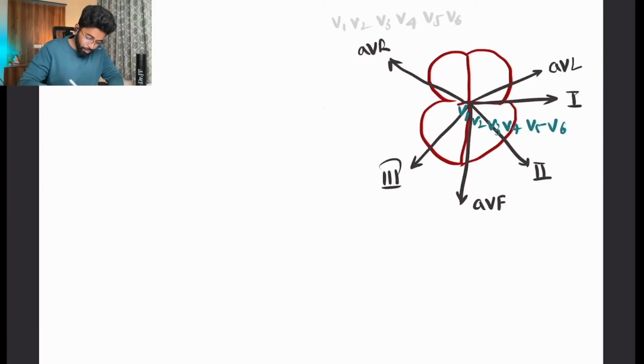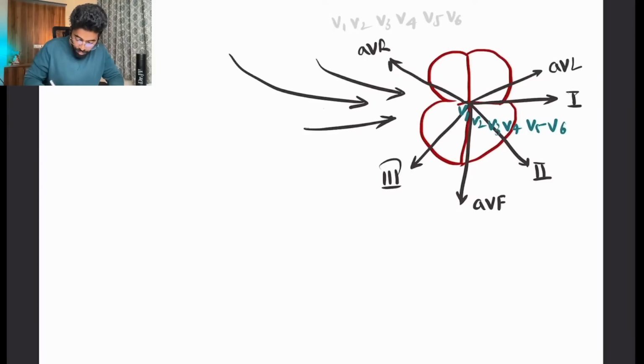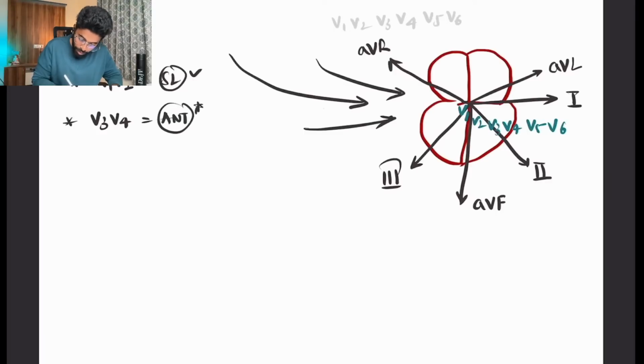So this is how the complete lead placement looks whenever ECG leads are placed on your body. Which leads are looking into which side of the heart is my question. As I said, V1, V2 will be the septal leads, and no limb lead is looking at them. V3, V4 are the anterior leads, and we have V5 and V6, which are called lateral leads.